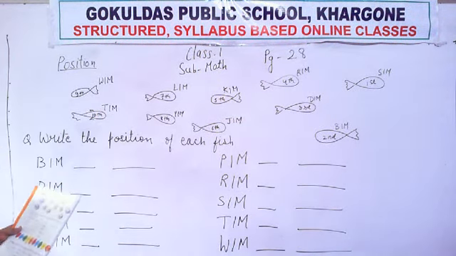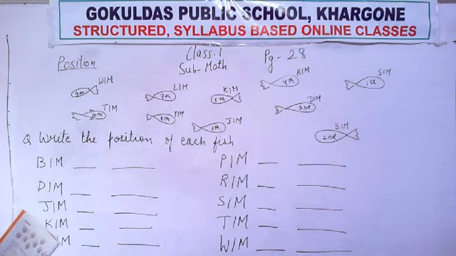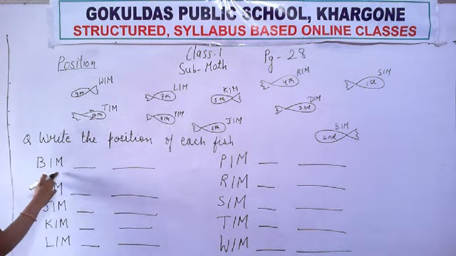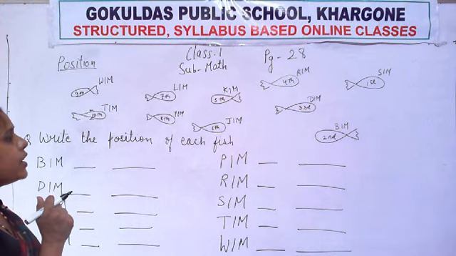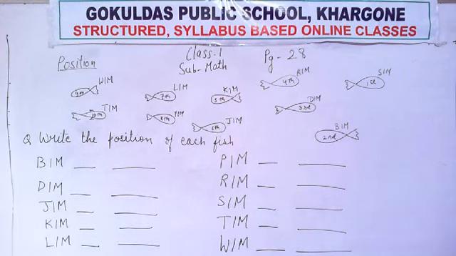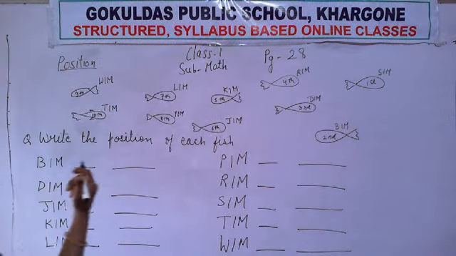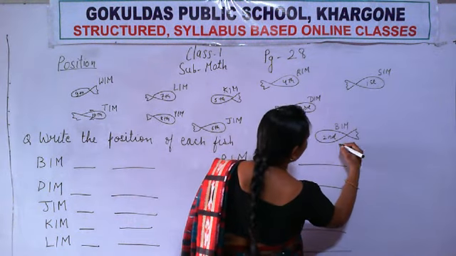The first one is already done for you, so no need to write the first one. Okay. So BIM. Where is BIM written here? You see in your book. Where is BIM? I can't find where BIM is written, the fish whose name is BIM. Oh, it is here.